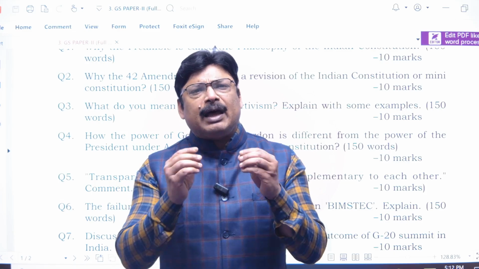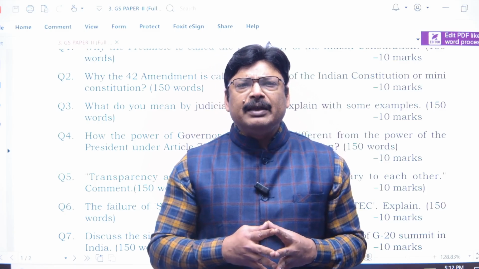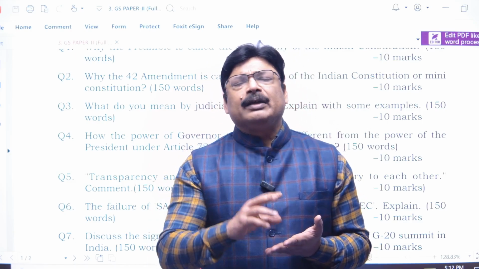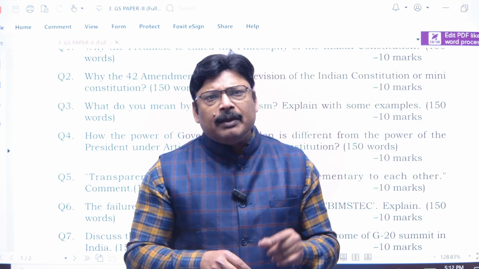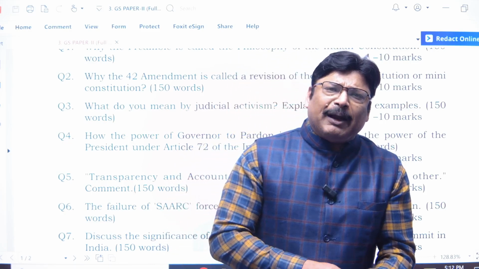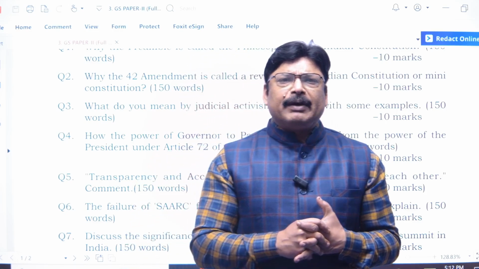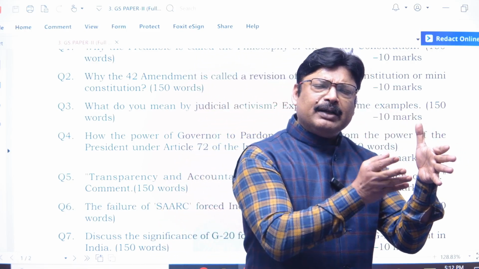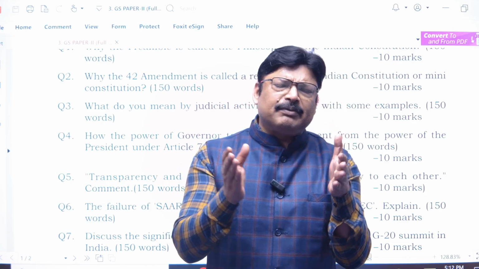Apart from it, this was the amendment which made the provision that the advice rendered by the Council of Ministers will be binding on the President, right? So this also put forth this one. Apart from this, several other provisions, like whatever the minister says, that will be very important. The legislature became very important, right? And all other things were added in this one.